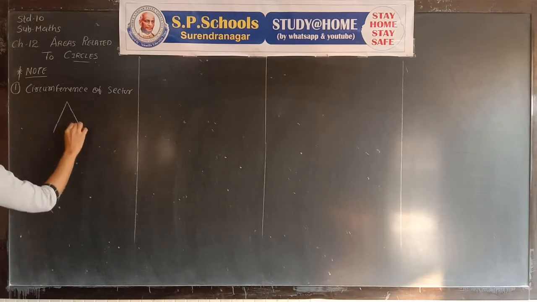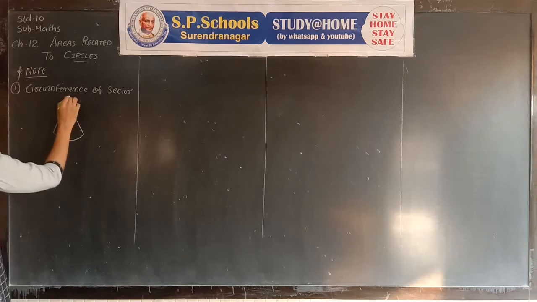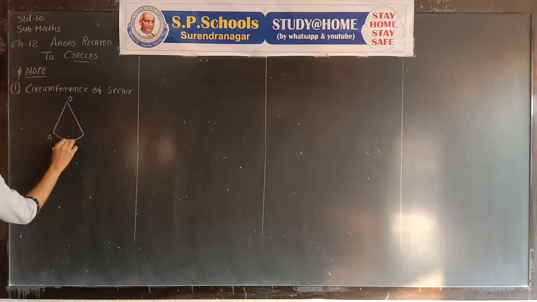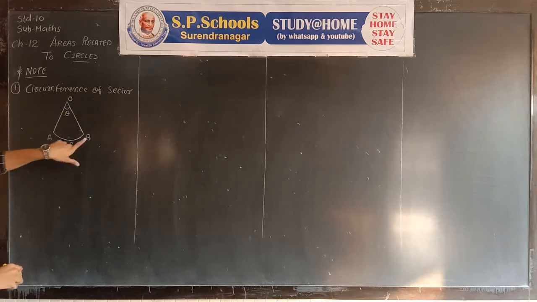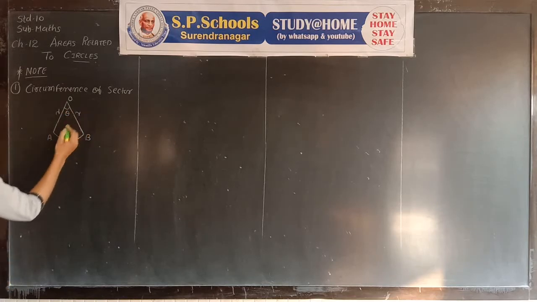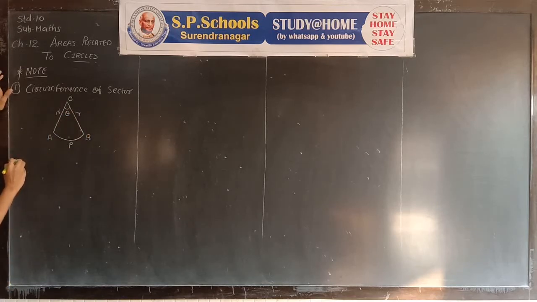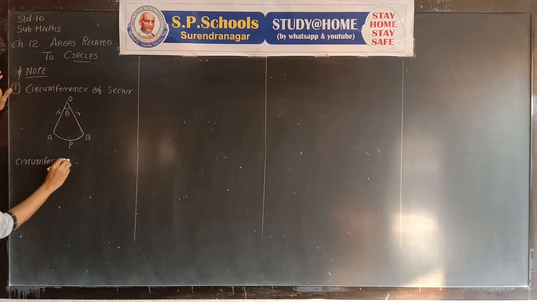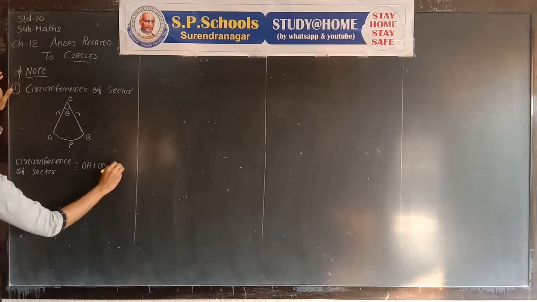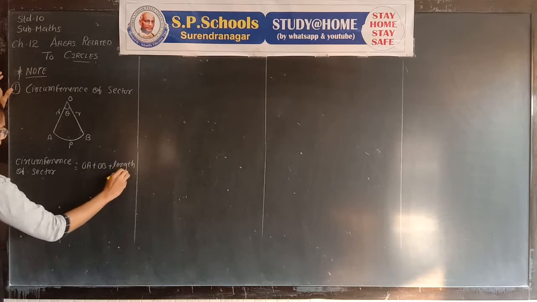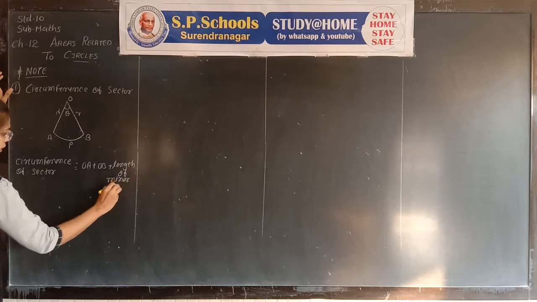As we know, a shape like this is called a sector, where theta is the angle made by the minor arc and r is the radius of the circle. The circumference or perimeter of the sector is equal to OA plus OB plus the length of the minor arc.